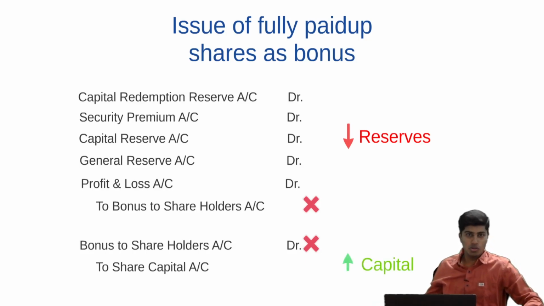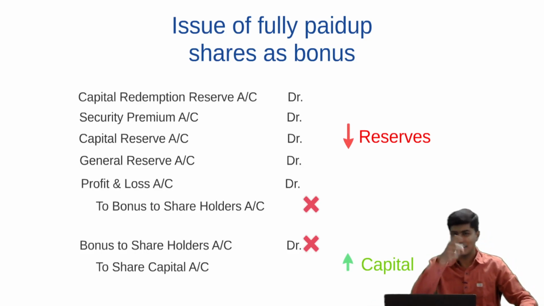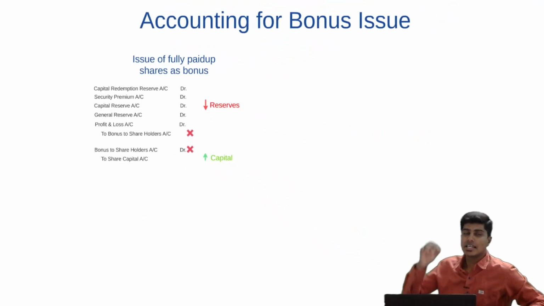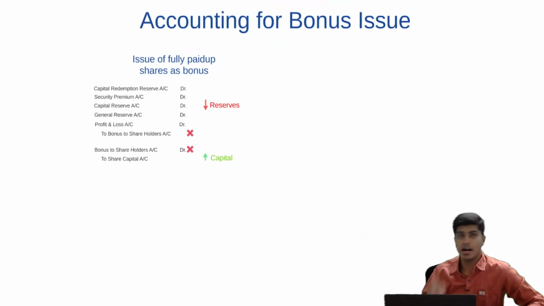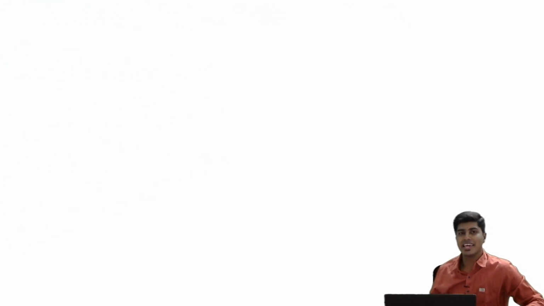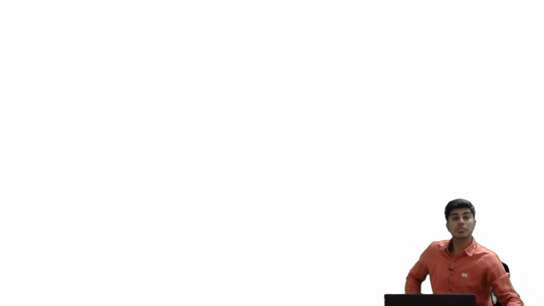And this is what we call when we say capitalization of reserves. Are you getting this? Going ahead to the next part, that is when we convert partly paid up shares to fully paid up by way of bonus. In this case, the shares are of rupees 10 and 6 rupees is called up and paid up. Balance 4 rupees per share is not called, not paid. This 10 and 6 is just for example. So the company should first make call for that balance 4 rupees.